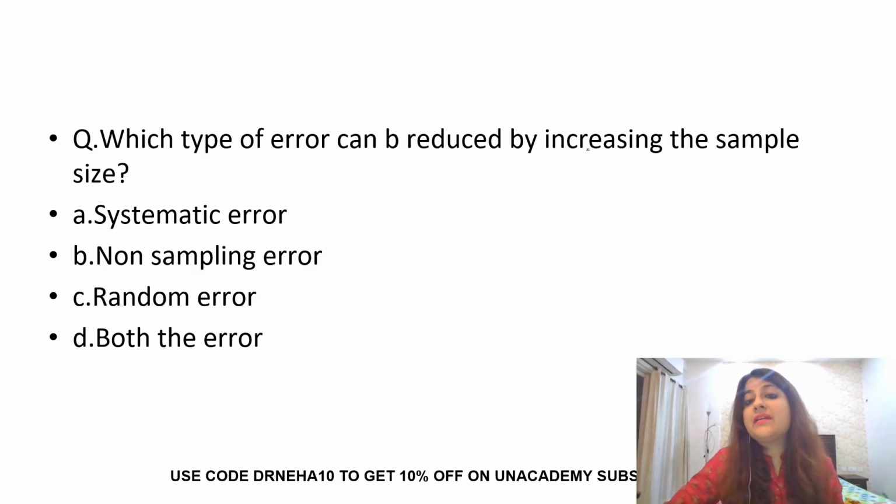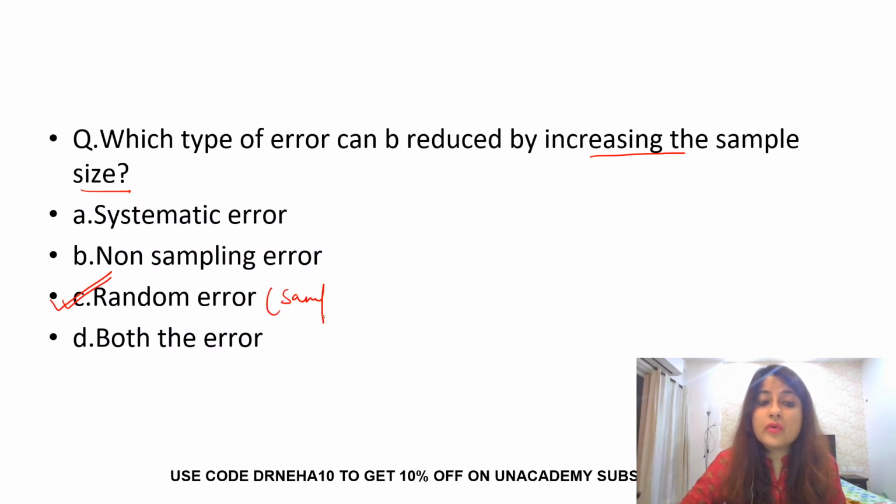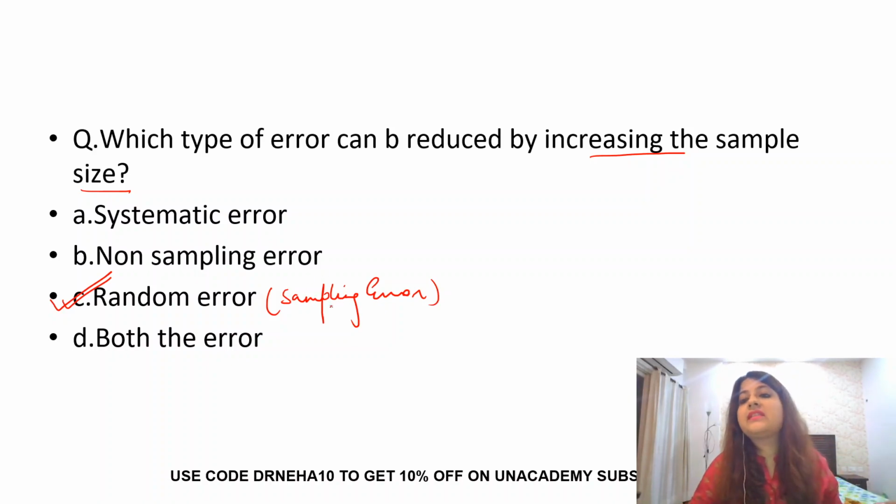Which type of error can be reduced by increasing the sample size? Is it systematic error? Is it non-sampling error? Is it random error? Or is it both the errors? By increasing the sample size, we can reduce random error, which is also known as sampling error. Bias is a systematic error, or non-sampling error. We cannot reduce them by increasing the sample size.